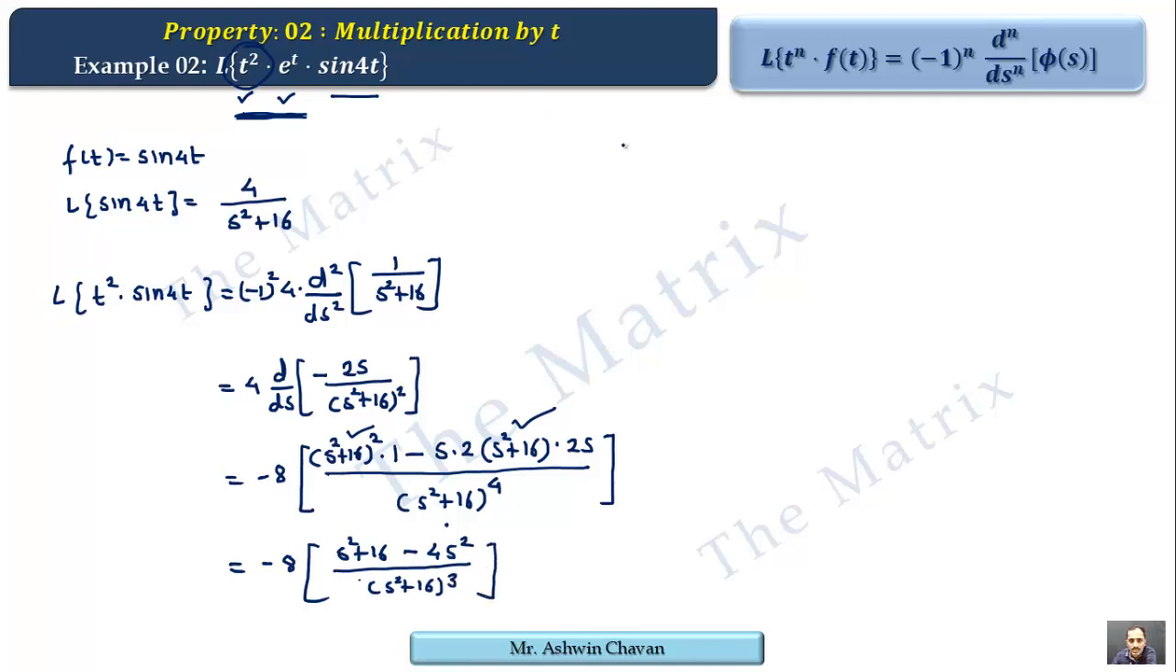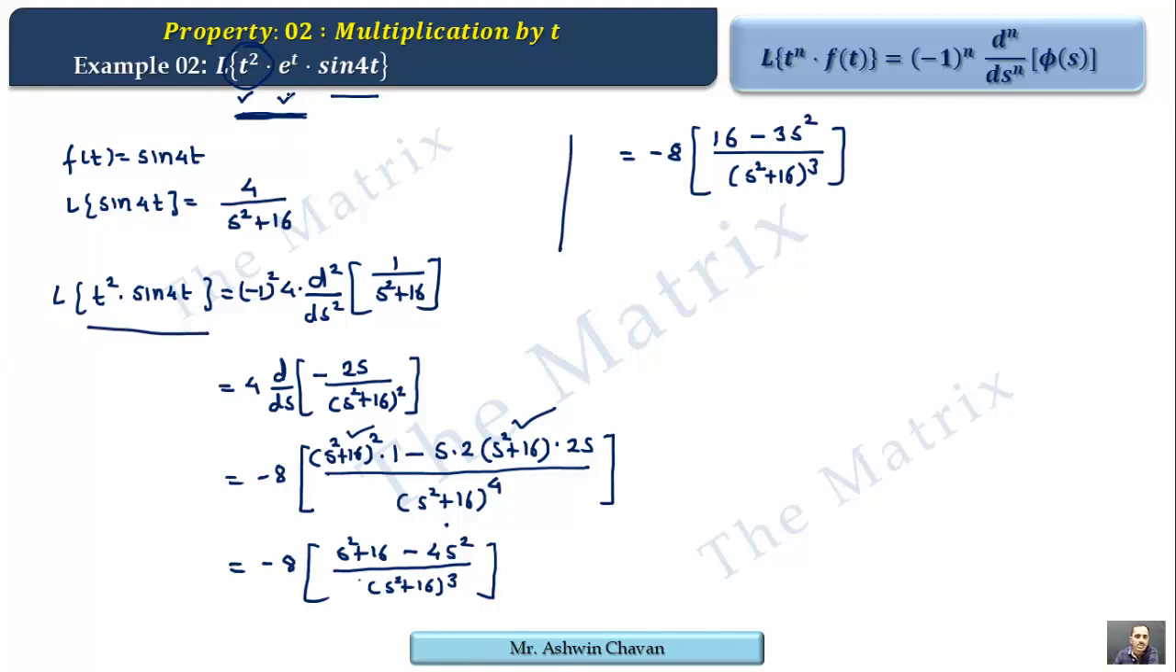So on simplifying we get minus 8 (16 minus 3s square) upon (s square plus 16) cube. Okay, now this was the Laplace of only t square sine 4t.